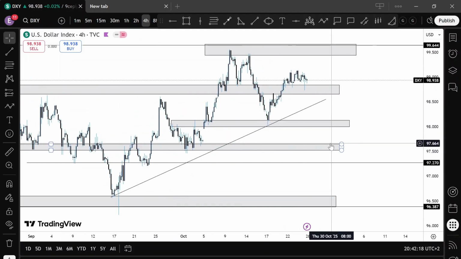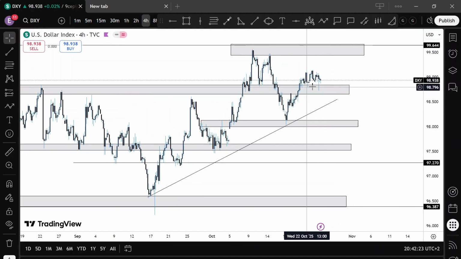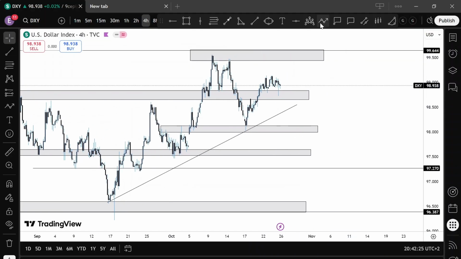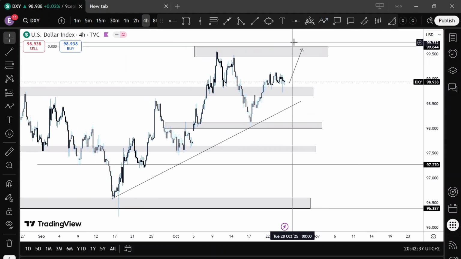Lastly, for DXY, for the confirmation, we could see price breaking back above this region again one more time and rejecting it. It might be showing a sign of strong DXY buying back up all the way to 99.50 here. In other words, if price buys here, I'll be anticipating a sell in Pound USD and Euro USD.